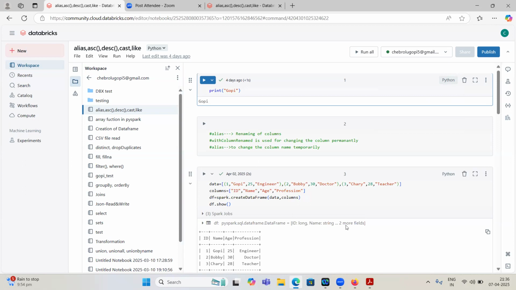Now my internet is also stable. Yeah, Gopi, everything is clear. You can go ahead.